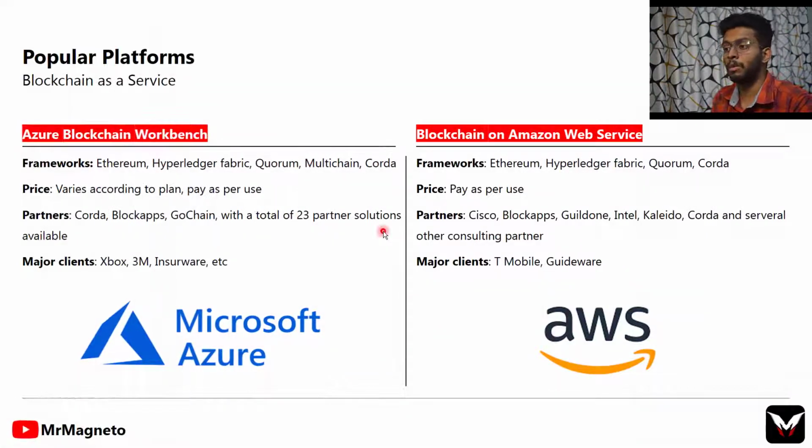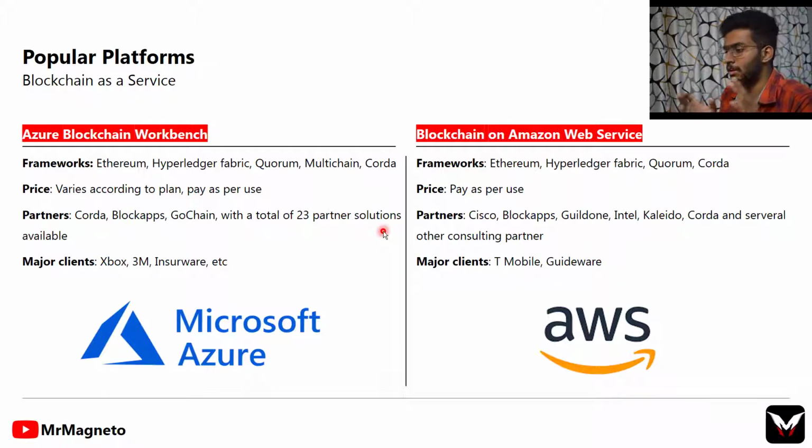And moving on, popular platforms. There are certain platforms which provide blockchain as a service. If you are creating a blockchain, we have to take care of the storage facilities, private keys, the transactions between IoT devices or other devices and the blockchain, active directories, everything we have to take care of.